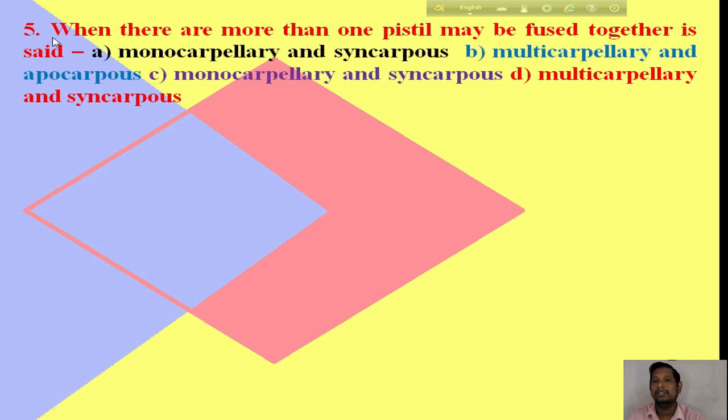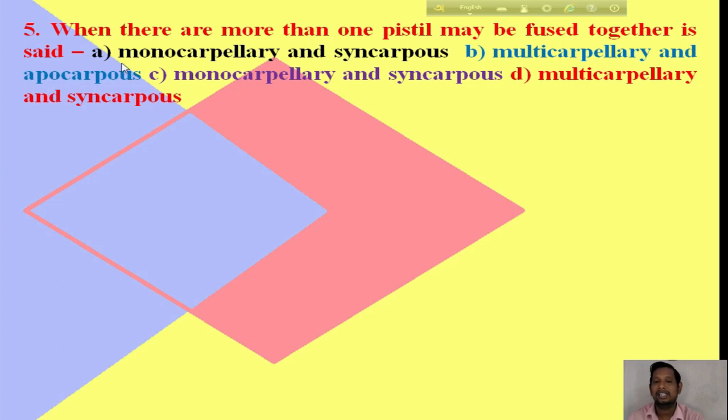Next question, question number 5. When more than one pistil is present, they may be fused together. Option A monocarpellary and syncarpous, option B multicarpellary and apocarpous, option C monocarpellary and syncarpous, option D multicarpellary and syncarpous.